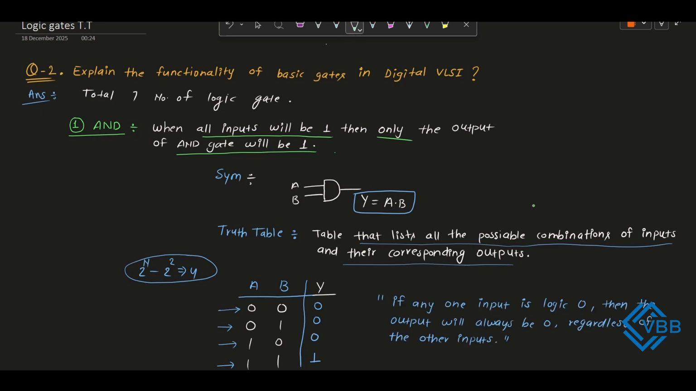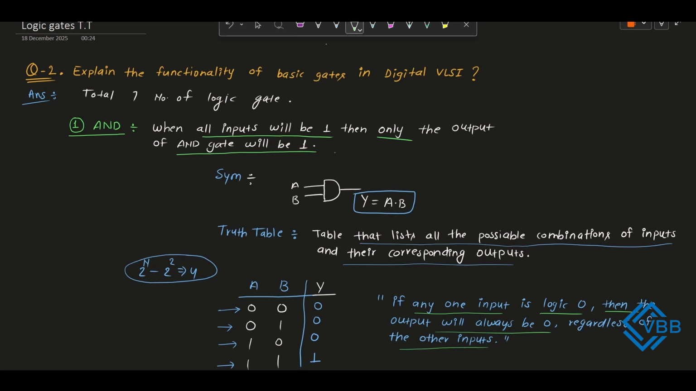From here we can write one more definition about the AND gate functionality. If any one input of an AND logic gate is 0, then the output will always be 0 regardless of the other inputs. That we can see in the truth table clearly. Okay, now hopefully this AND gate functionality and behavior is clear.